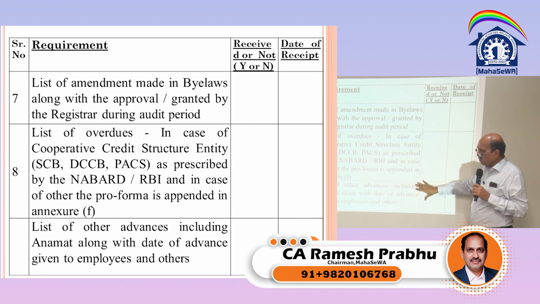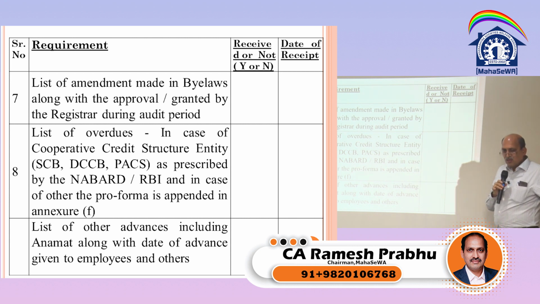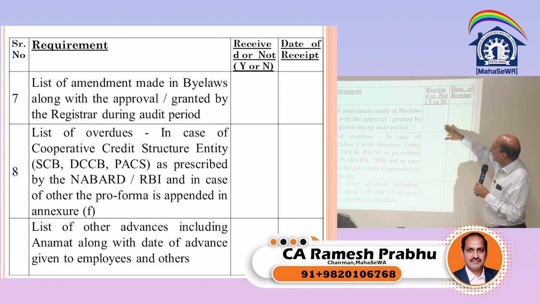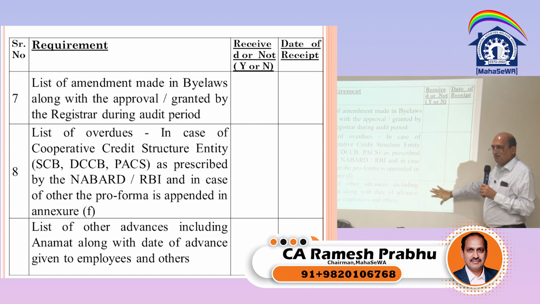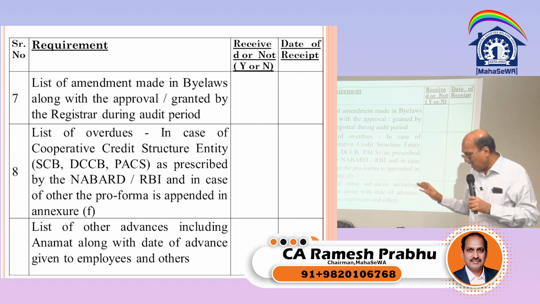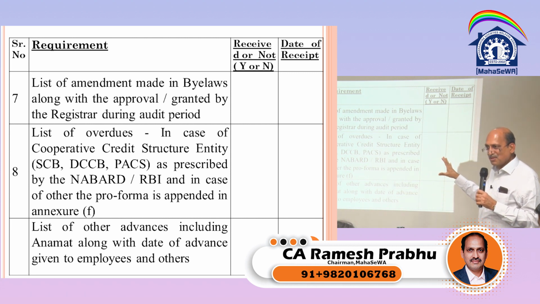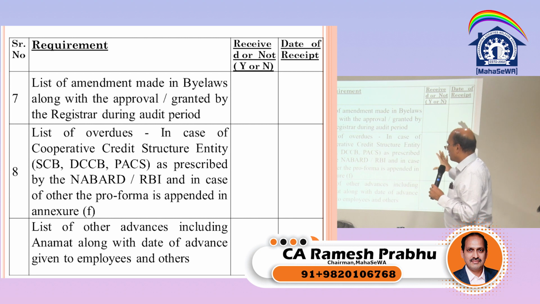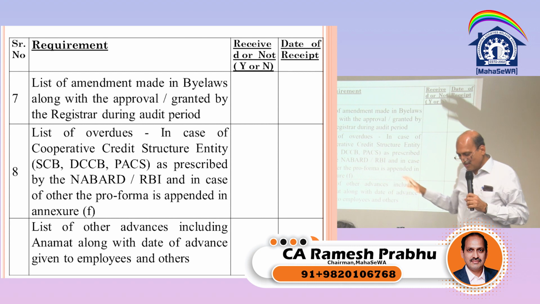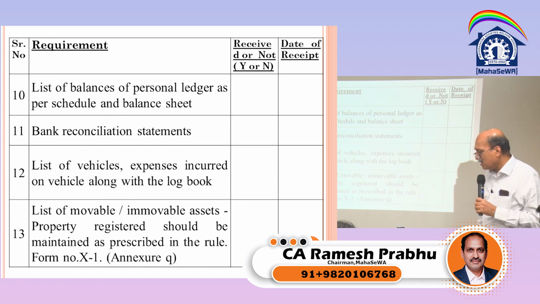So when we are asking for the minutes book, I don't know how many of us are really going through the minutes book. So at least you have to ask them, give me the date of the minutes. So at least you are able to tell them whether it is recorded or not recorded. From them only we get the information and we can ask for the filing. But I know many of the housing societies are very skeptical, or they don't want to give all this information. But then as a matter of record, at least we have to obtain them.